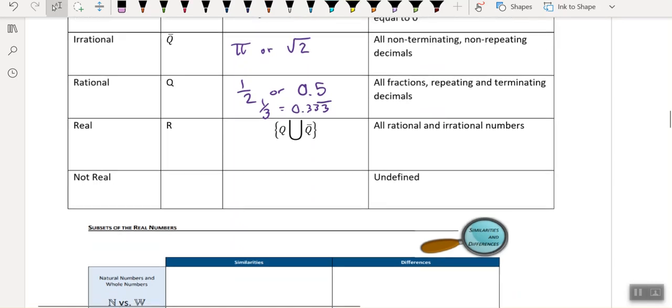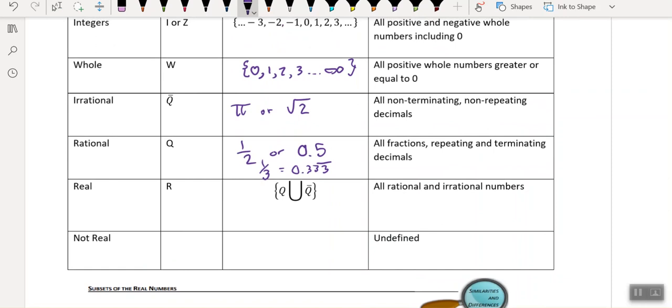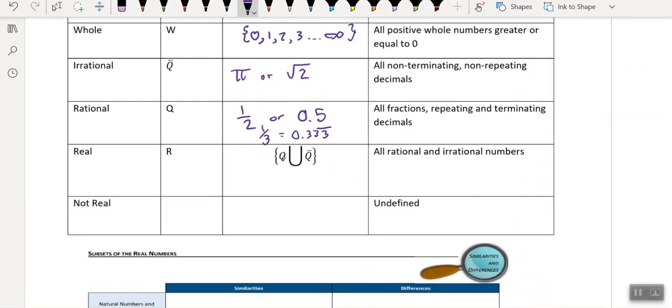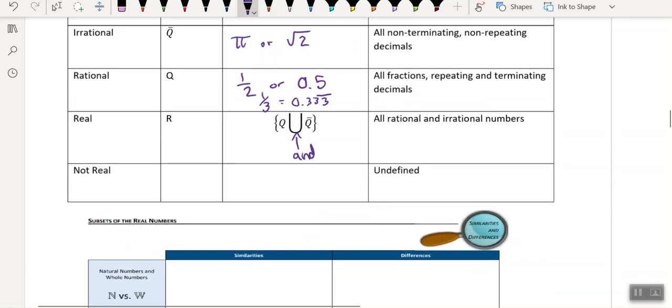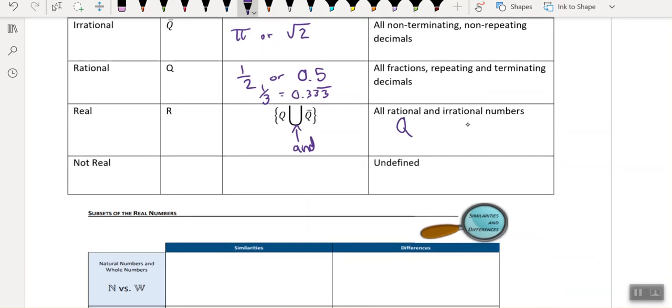All right, and then we have real numbers. All of these guys are included in the real numbers: rational numbers, irrational, whole, integers, natural. That's why it says Q, which is rational. Q means rational. And irrational would be like Q with a bar on top. That means irrational. So those are the symbols. This big U sign right here just means and. So these and these are all included, all rational and irrational numbers. Rational is Q. They couldn't use R. You know why? Because R is real. So they couldn't use R, so they picked Q and Q bar for rational and irrational. And the symbol here we have is real.